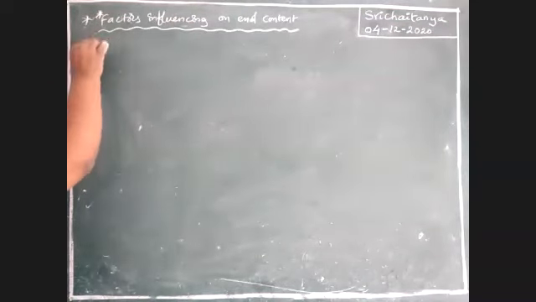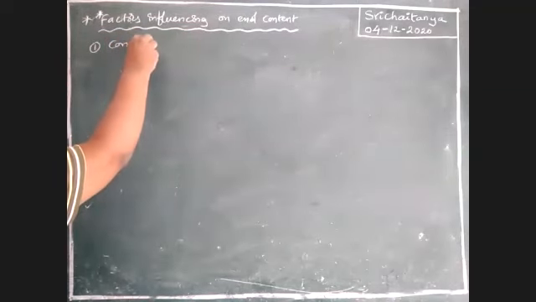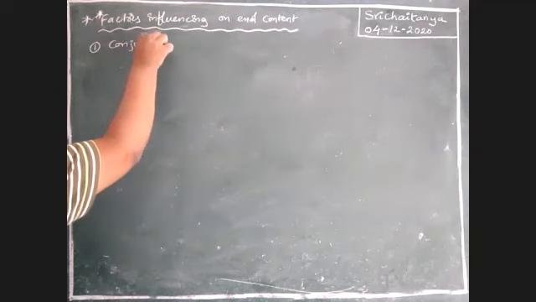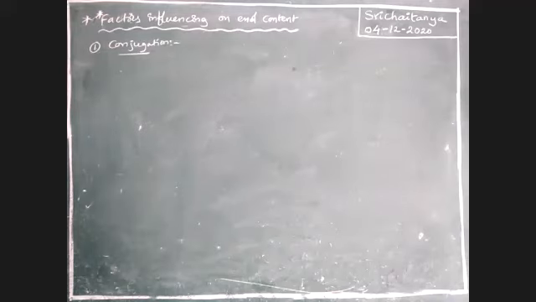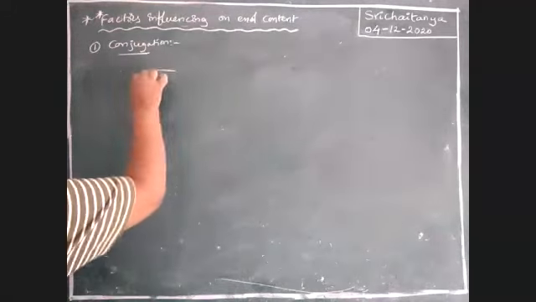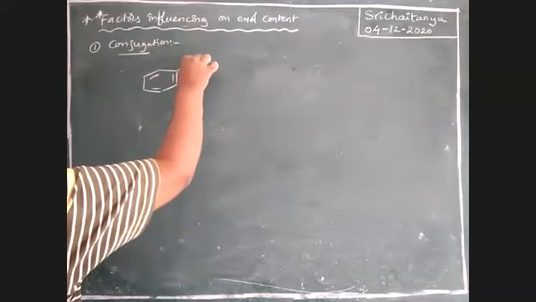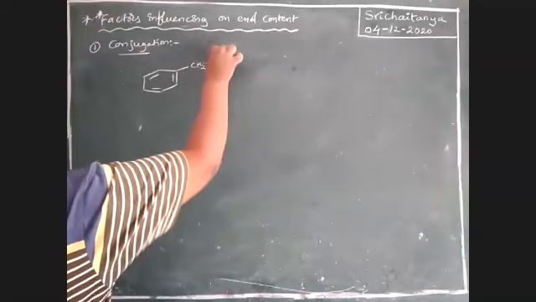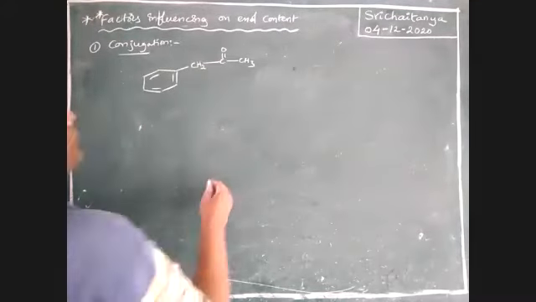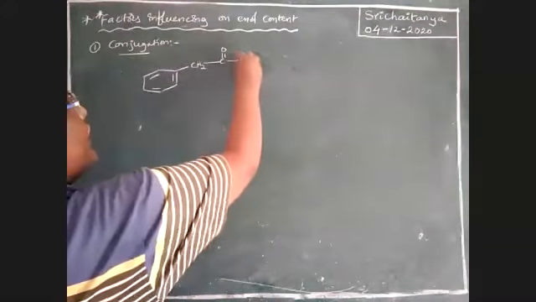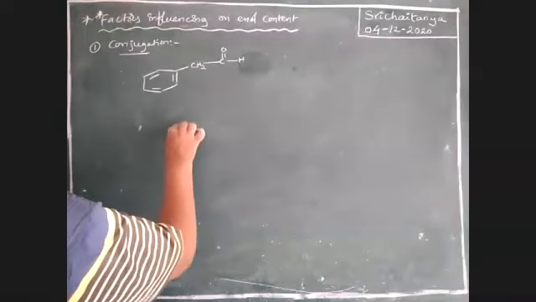First one, conjugation. Whenever conjugation is possible, that is more predominant. See here, boys, let us take C double bond O CH3. Just a minute. I'm taking this one as hydrogen, right? It is better.